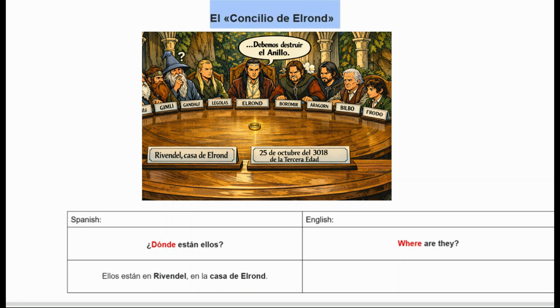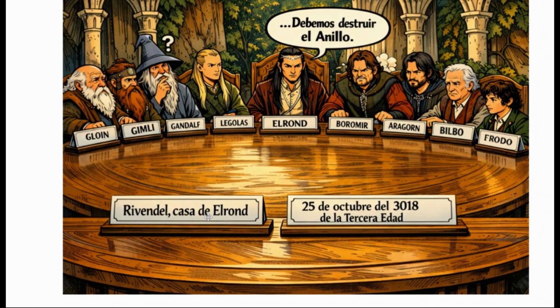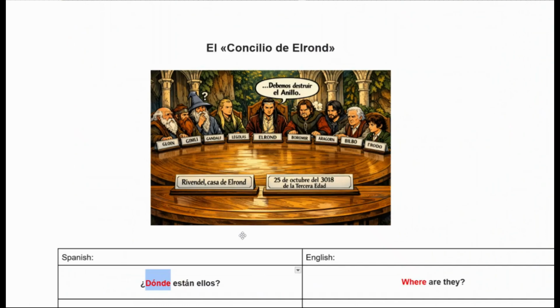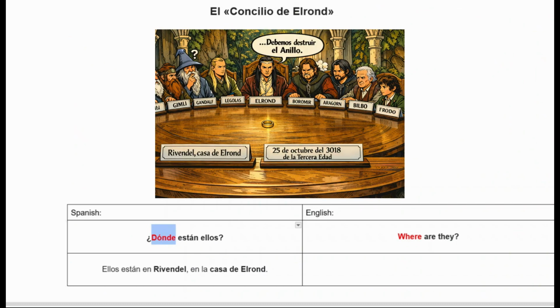Okay, so the first question that we're going to ask is, where are they? The question word in Spanish is ¿dónde? So we can ask, ¿dónde están ellos? And the answer is, well, here in the picture, I'm going to zoom in. So here on the nameplate, you see Rivendell, Casa de Elrond. Rivendell, Elrond's house. We can answer, ellos están en Rivendell, en la Casa de Elrond.